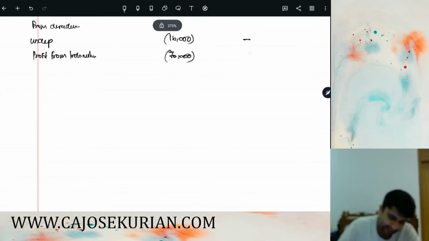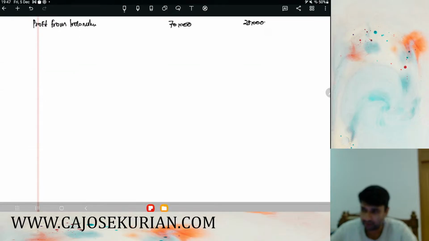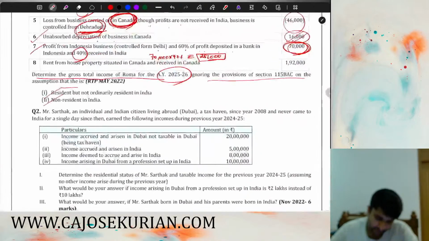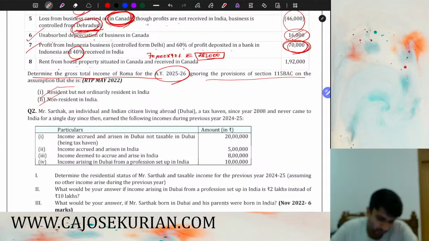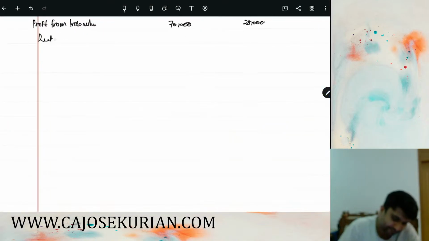So 28,000 will be taxable in the hands of NR. These are incomes, okay, not losses. So these are incomes, so we have to add it. Then what is next? Rent from house property situated in Canada, received in Canada, not accrued in India, not first received in India. So you don't have to consider this rent. Rent we can write nil.